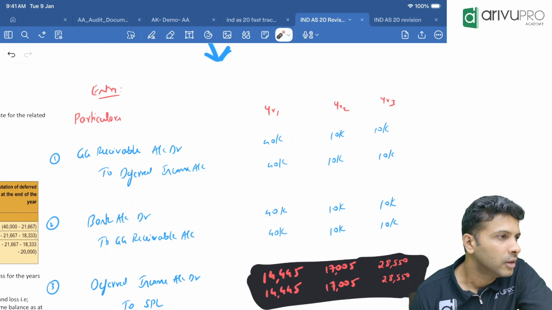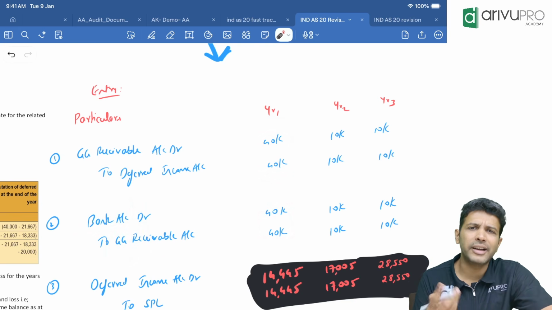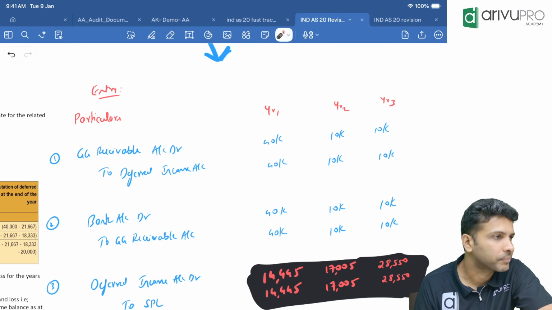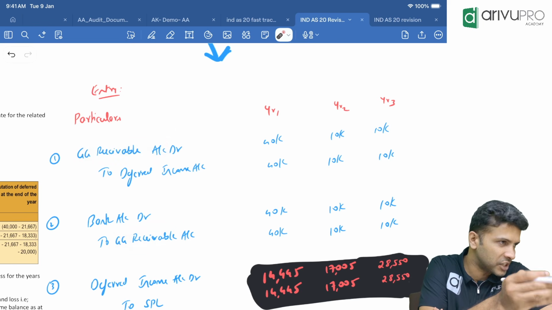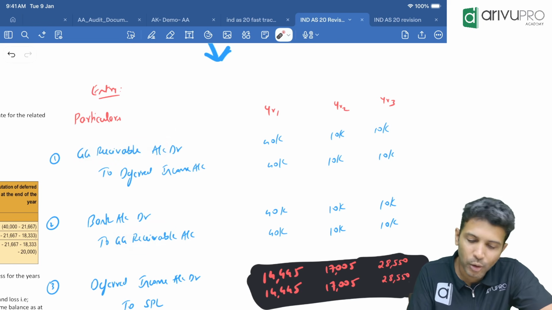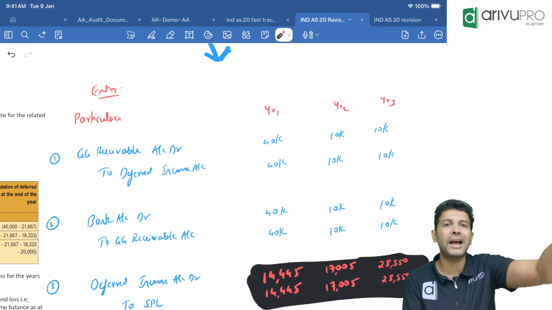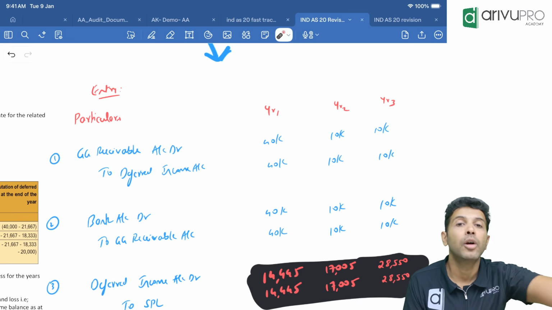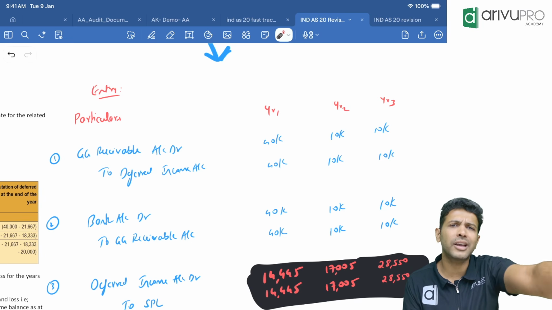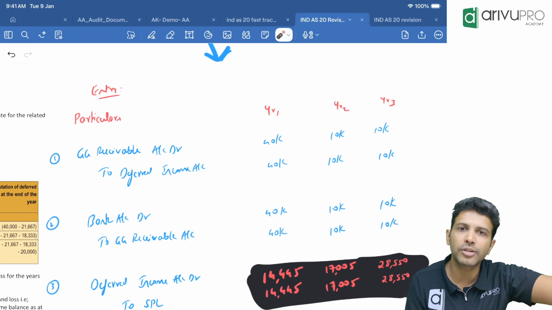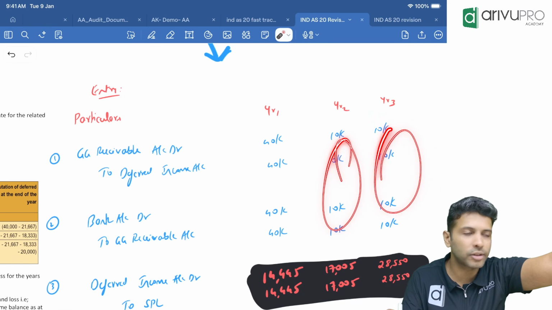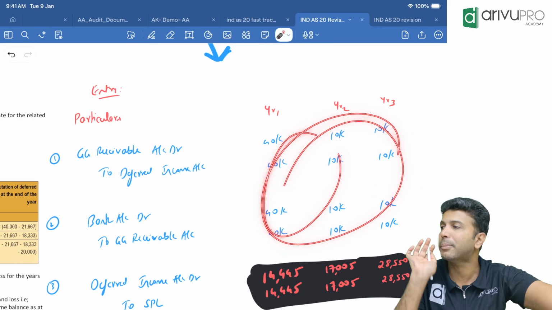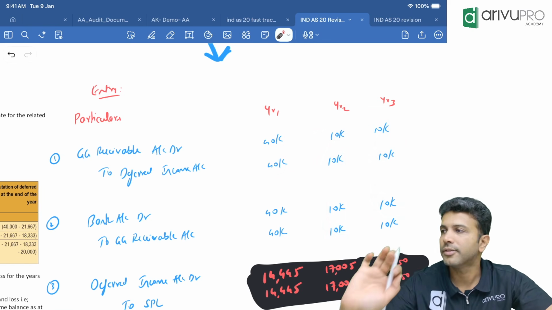Correct? Everybody good? Or you can directly pass one entry: bank account debit to deferred income. GG receivable, you can cut it off. That's okay. Since last time we used GG receivable, here also I used it. If you want, you can cut GG receivable and write bank account debit to deferred income, only to the extent of money received. First year you received how much? 40. Second year you received how much? 10. Third year you received how much? 10. Only to that extent pass the entry. This is the first step.